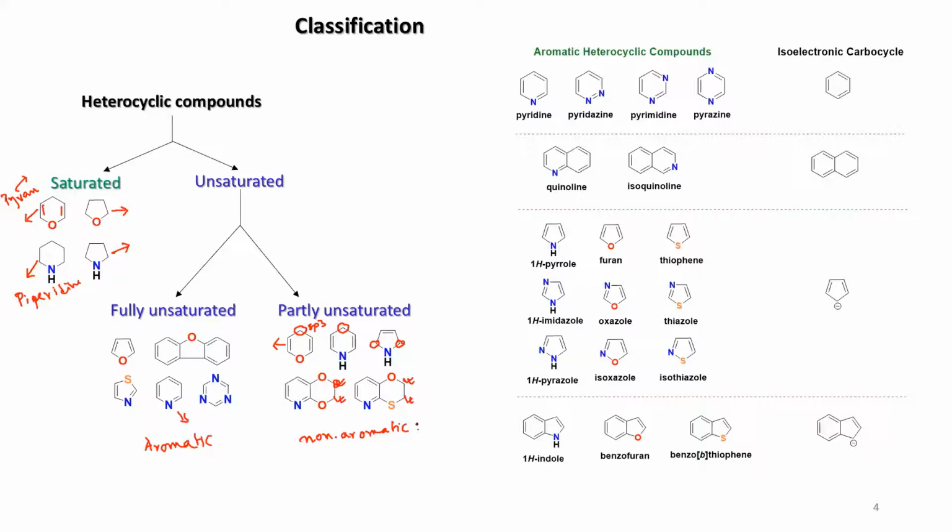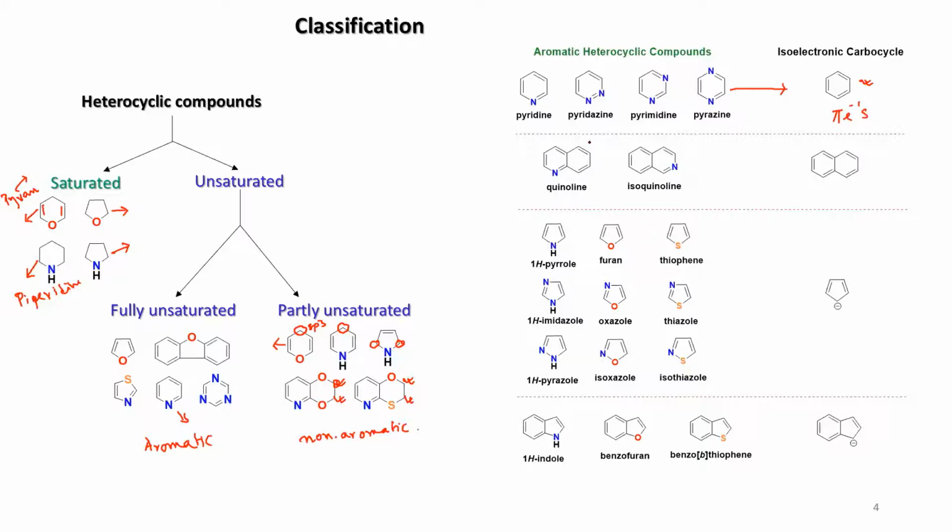If you look at this part, we have a benzene ring. Now, in terms of pi electrons, these heterocyclic compounds we call isoelectronic to this benzene carbocycle.